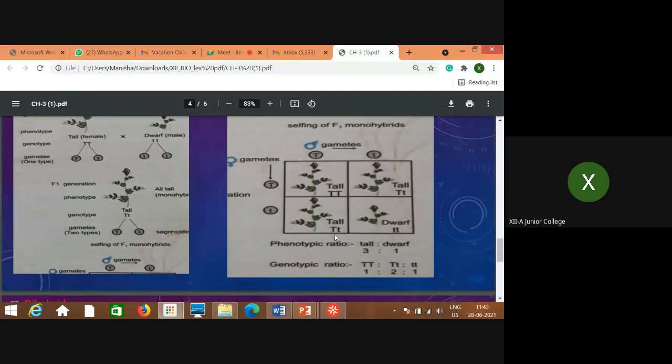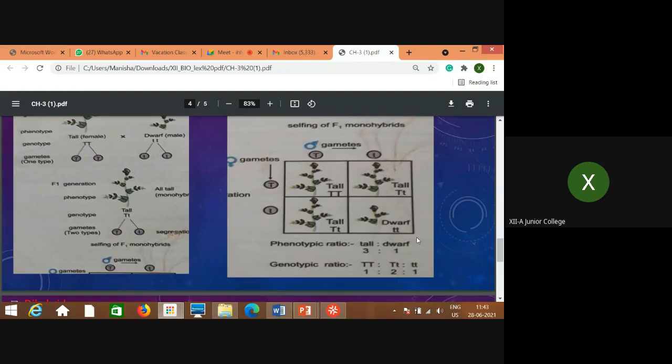Any character you can select. I'm showing it with the help of height as a character, and only one character I have considered. So this type of cross is called monohybrid cross, and this type of ratio, phenotypic and genotypic ratio, is called monohybrid ratio.